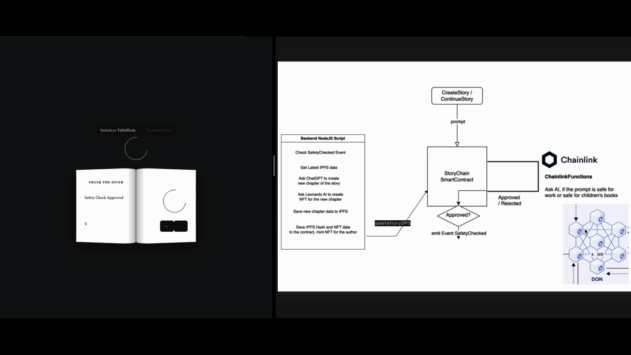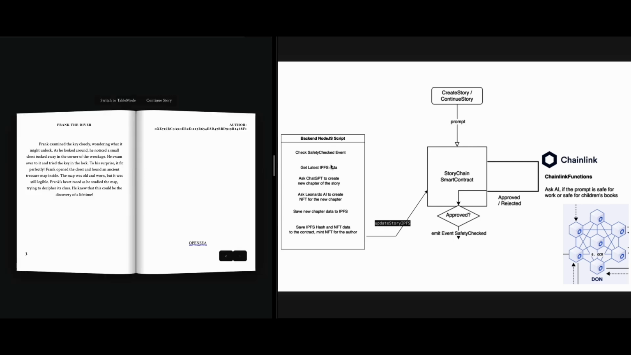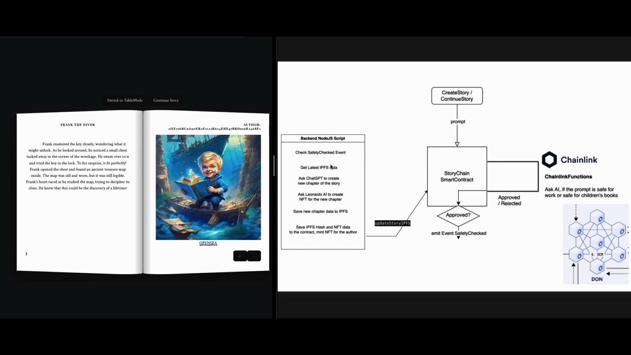So the backend running on AWS receives this event and applies multiple steps on it. It gets the latest story data from IPFS, providing the entire story to ChatGPT, asks to create a new chapter that would fit the continuity. Also create a prompt for AI image generator. AI image generator generates an image for our chapter.